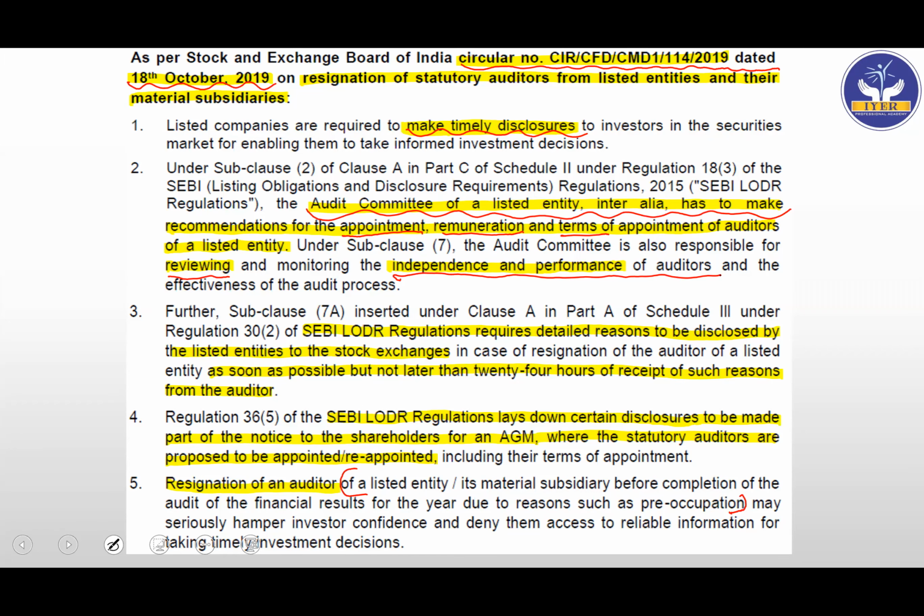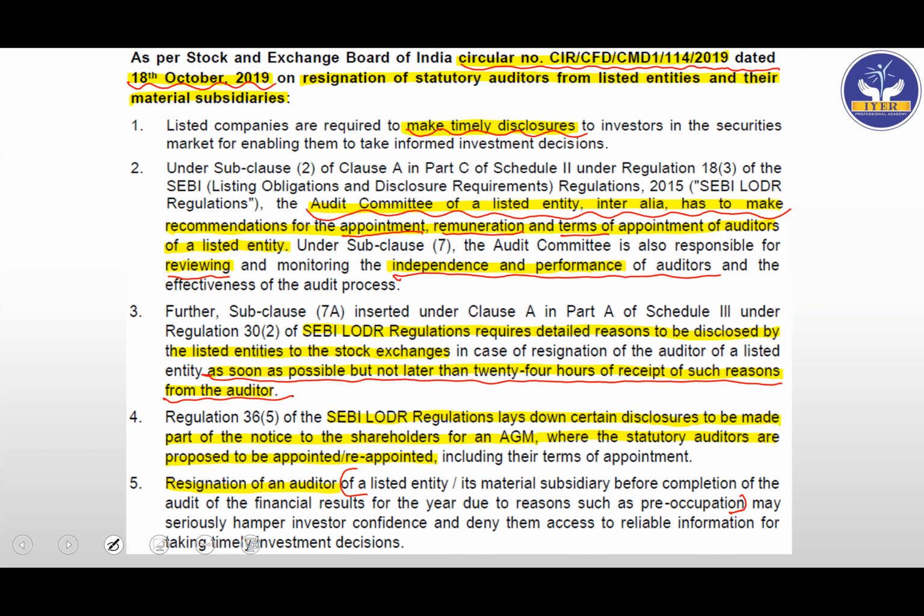Then you have further Subclause 7 inserted in Clause A in Part A of Schedule 3 under Regulation 30 Sub-regulation 2. What we read of the SEBI LODR regulations requires detailed reasons to be disclosed by the listed entities to the stock exchanges in case of resignation of the auditor of a listed entity as soon as possible, but not later than 24 hours of receipt of such reasons from the auditor. So within 24 hours, they have to inform the stock exchange. This will be done by the listed entity. I hope it is clear till here.